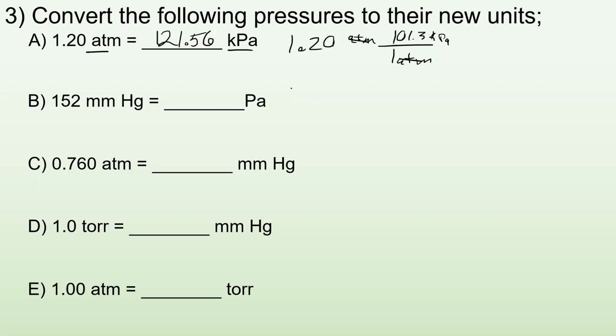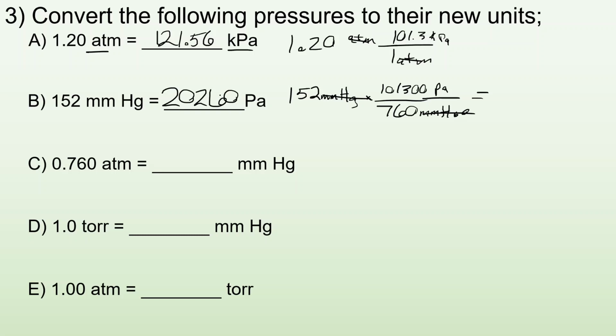All right, B, 152 millimeters of mercury to pascals. All right, well, if I have 152 millimeters mercury, I know that for every 760 millimeters of mercury, that gives me 101,300 pascals, roughly. But when I do that math and I multiply, my millimeters of mercury cancels out, and I end up with 20260 pascals.